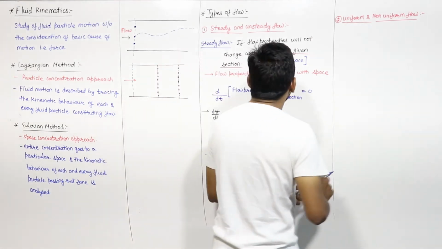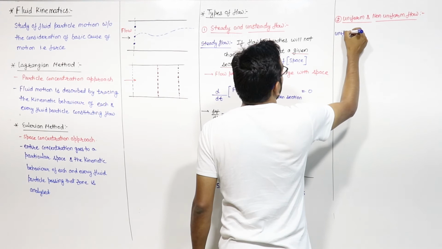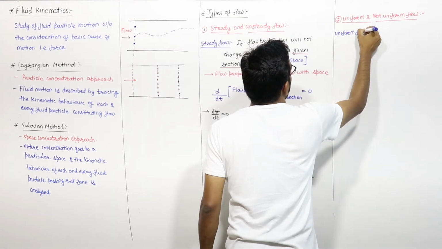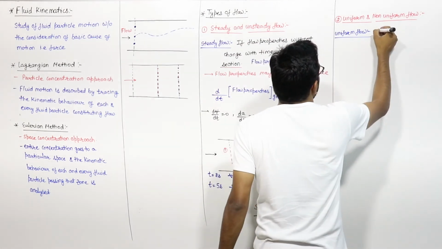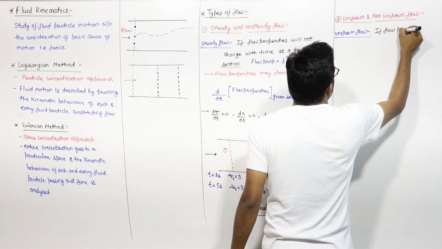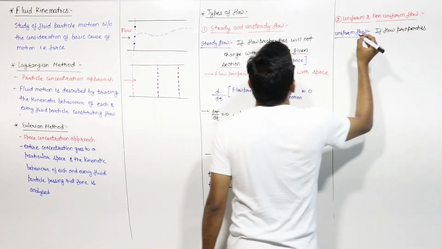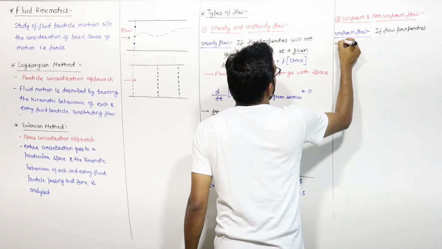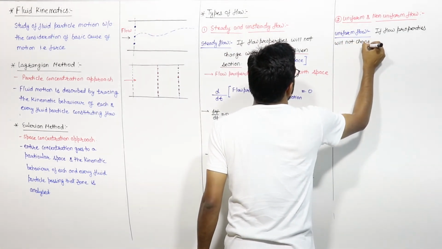Right, if I write here the definition of uniform flow, we will say that if flow properties, pay attention here, will not change with space.